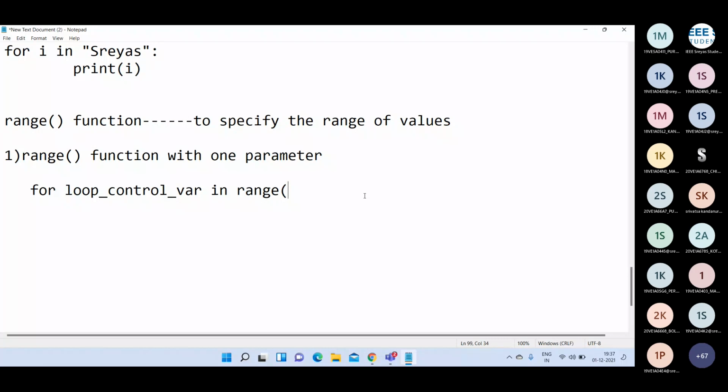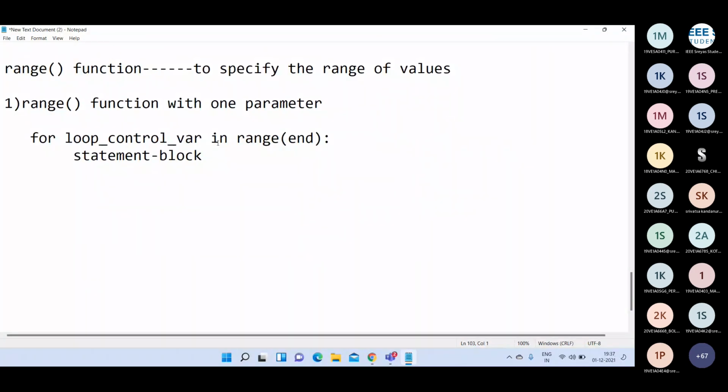In the one-parameter case, we are passing only the end value. We can write: for loop control variable in range of end, statement block. Here end specifies the ending value. That means this range function generates a sequence of numbers from 0 to end minus 1.